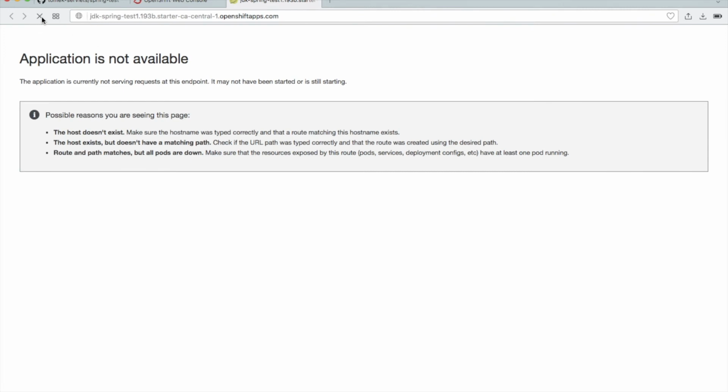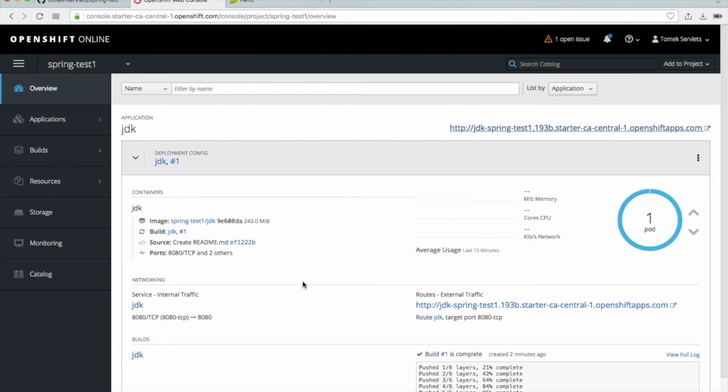Of course, as usual, it takes some time, and you see you have your application installed. This is all, and it works without problem. It is fast, and it works really nice.